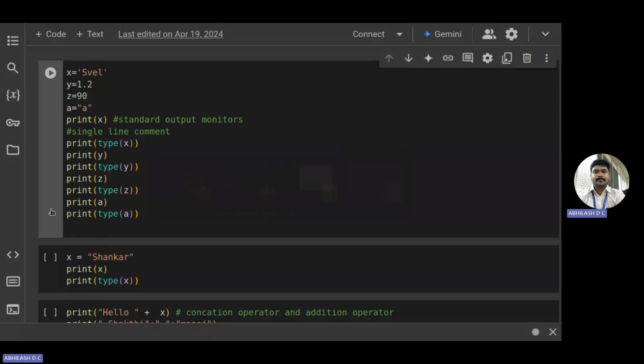Let's run. So what's happening here? Hello, and x is what? Shankar. So hello Shankar. So next, what happened? Plus is nothing but concatenation. It is leaving a small space here, and then again it is adding Manoj. So it depends. If you give more number of spaces here, yes, it takes more number of spaces. Why? Because you are actually adding each character over here.